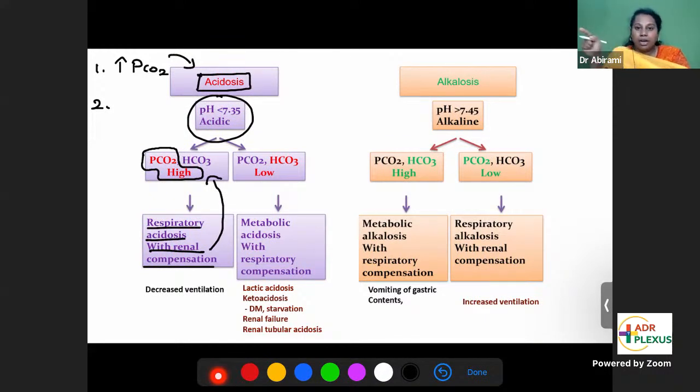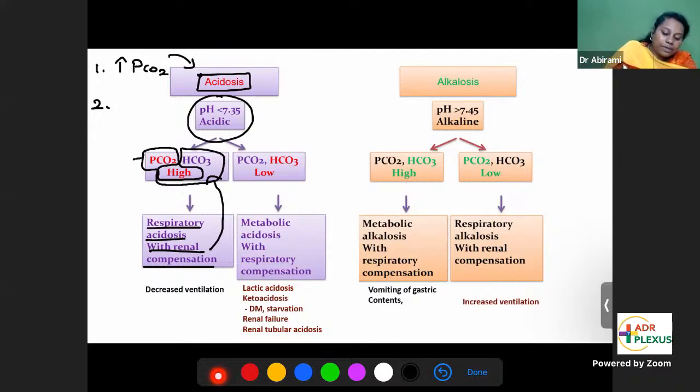To add this bicarbonate into the blood, which is going to neutralize your acidosis. So in order to neutralize the acidosis, it is reabsorbing more and more of the base bicarbonate and adding it into the blood. As a result of compensation, your bicarbonate levels will slowly start to increase. That is the renal compensation done.